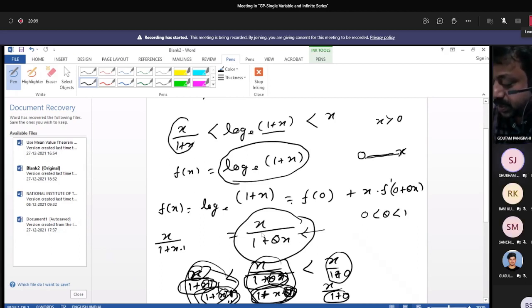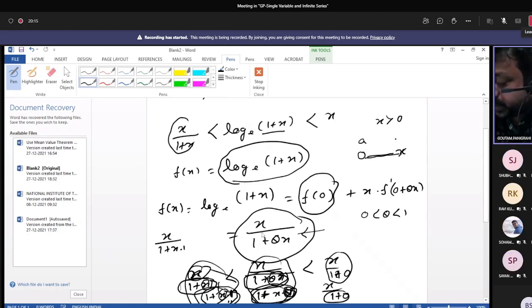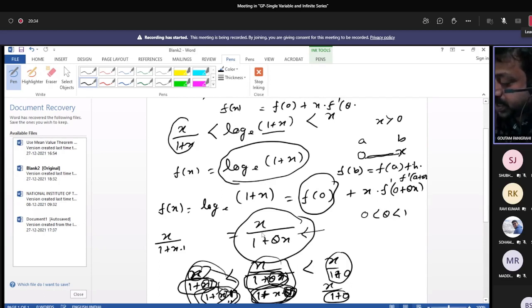Good question. This is a, this is b. We know that f of b equals f of a plus h into f dash of a plus theta h. So the expansion of the function f of x is f of 0 plus x into f dash theta x. Here f of 0 is 0, and x into f dash theta x is 1 by 1 plus theta x, plus x, so x by 1 plus theta x.